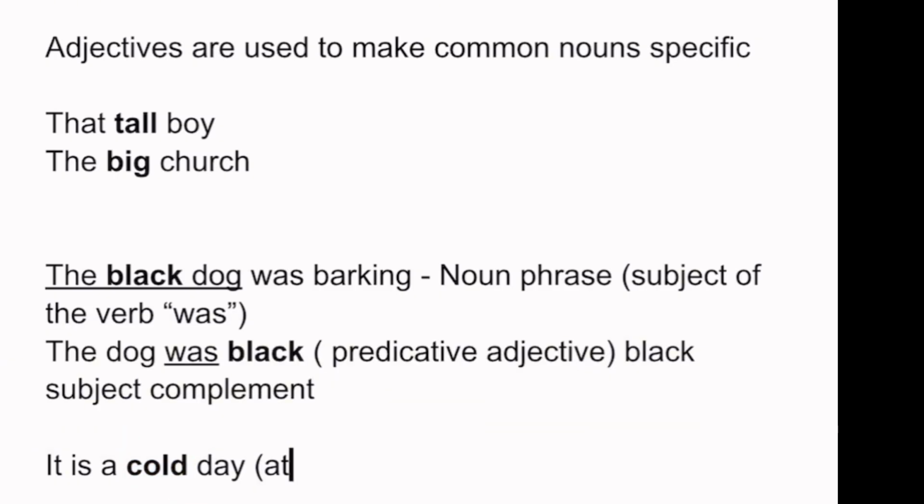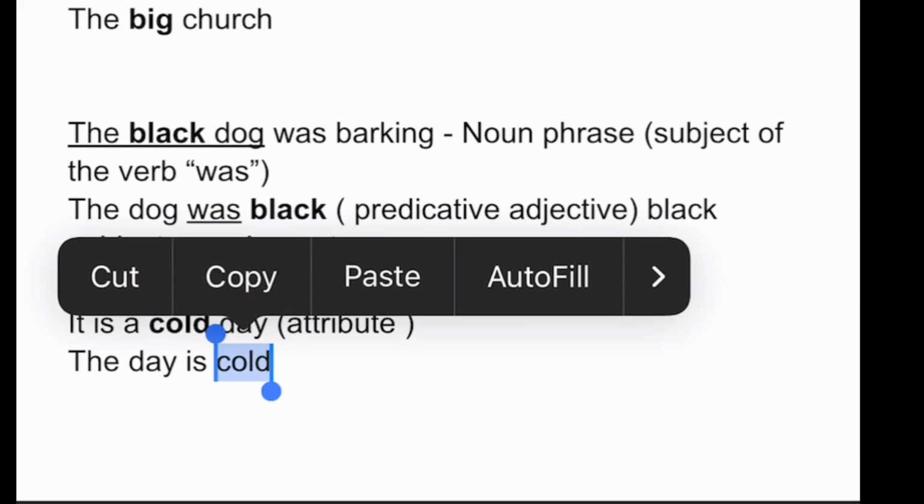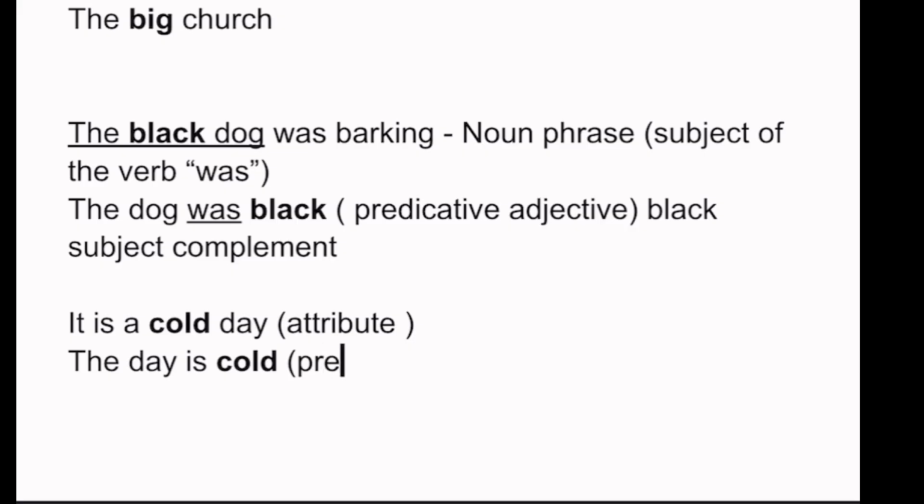Don't say but cold is coming after is. It is coming after is, but it is coming before the noun it describes. But if we have something like the day is cold, yes, cold here is what? It's a predicative adjective. Because what is the noun it modifies? Day. But in the first sentence, cold comes before day. In the second sentence, cold comes after day.